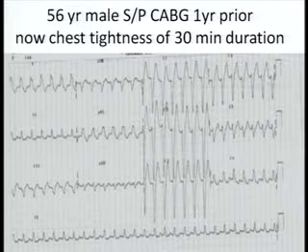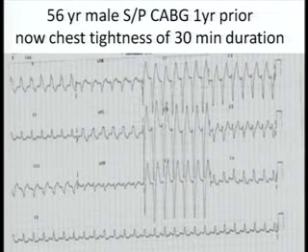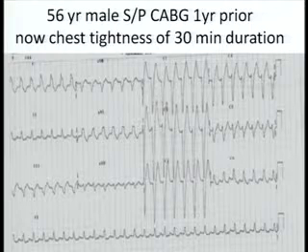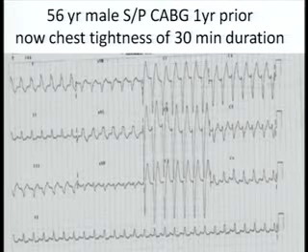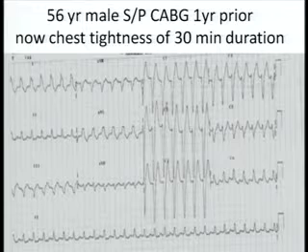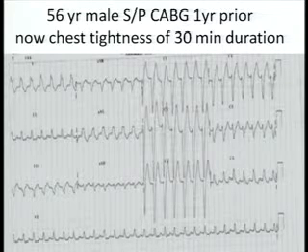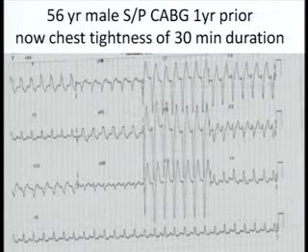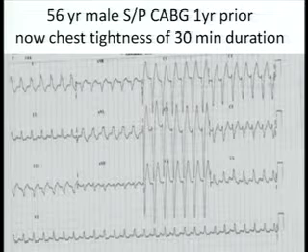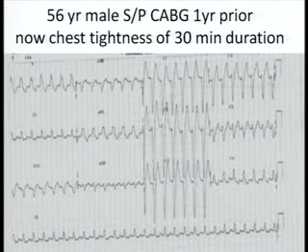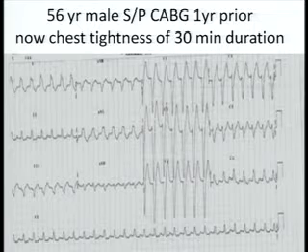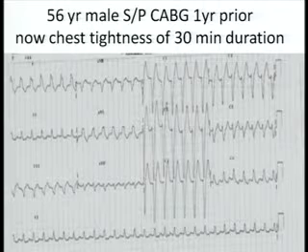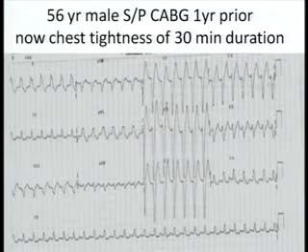LBBB, normal axis. It's not left axis. Lead 3 is negative, AVF is biphasic, lead 2 is still very, very positive. Leftward. Is something giving you a clue there in the ECG? There's AV dissociation? I don't see any AV dissociation anywhere. Lead 2, there's AV dissociation.